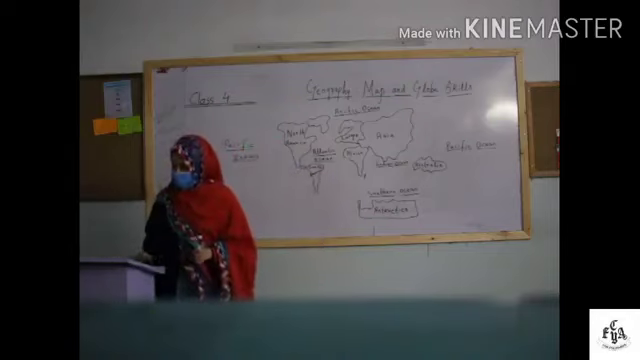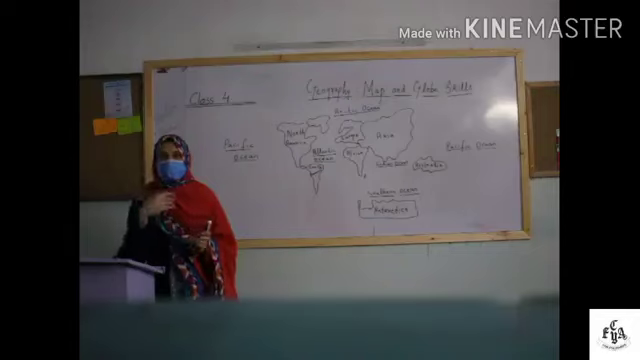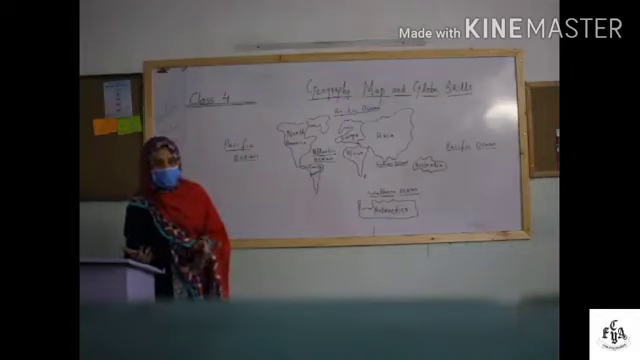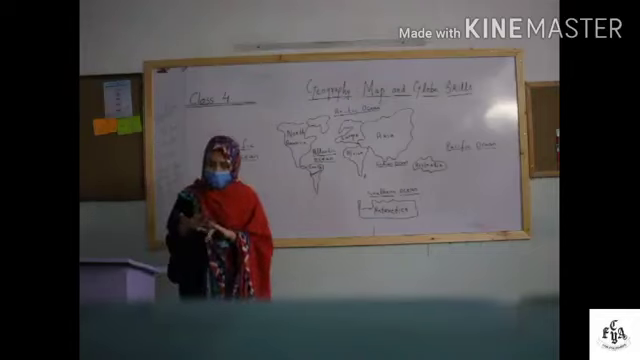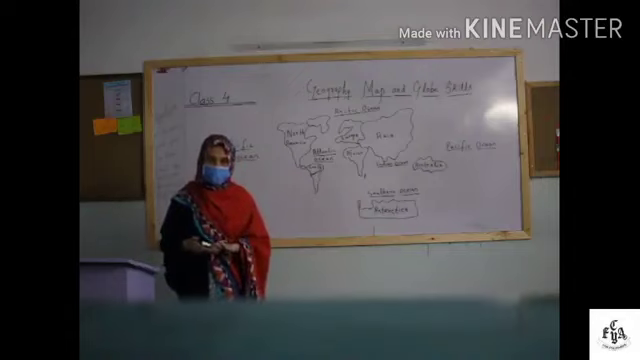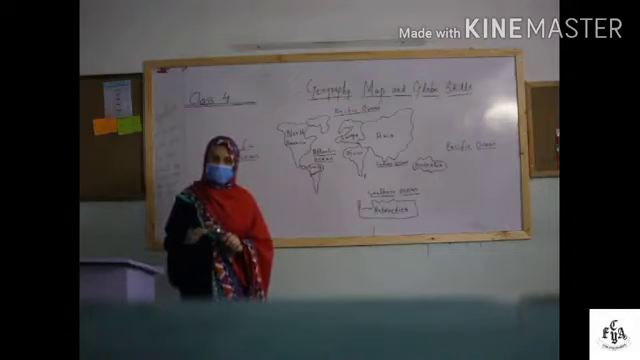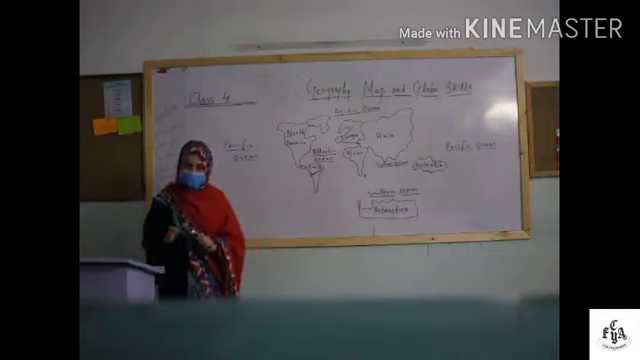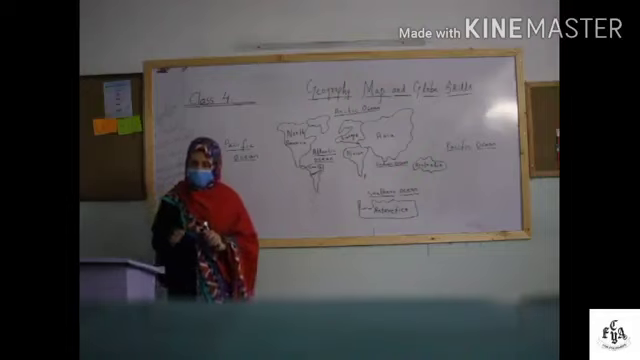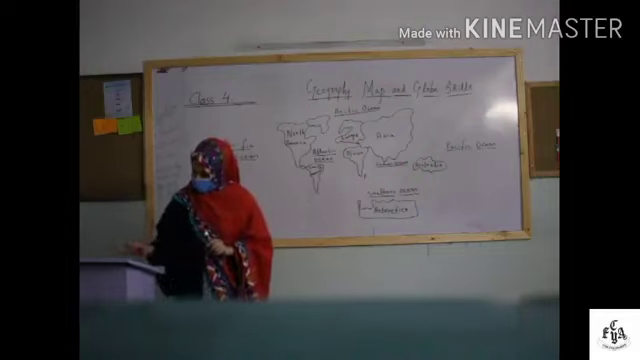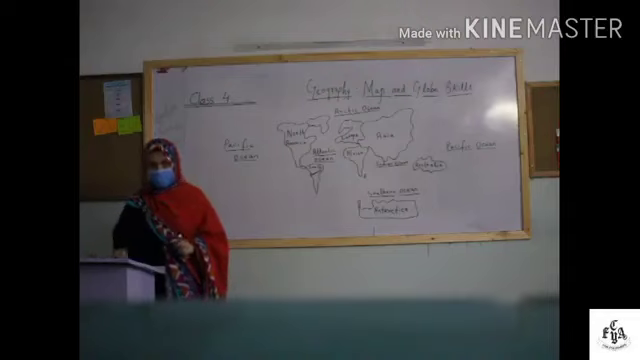Now let us see how many types of maps there are. There are different types of maps: maps of continents, maps of countries, maps of cities, even maps of seasons, maps of climate, trees, railway lines, roads, etc.